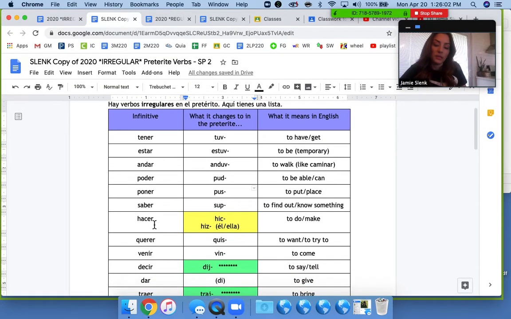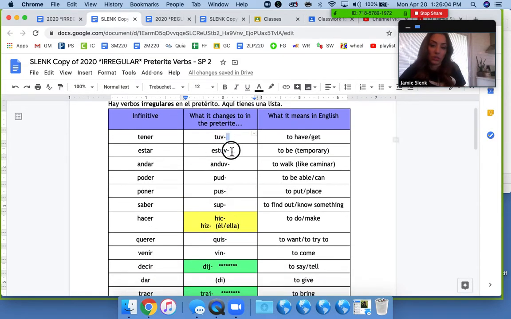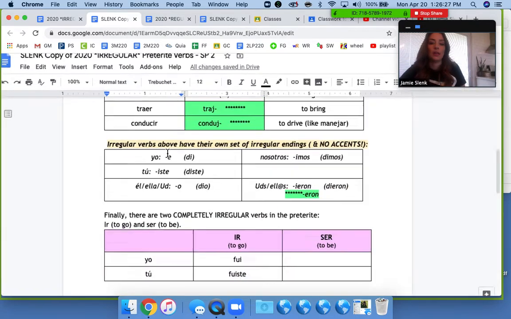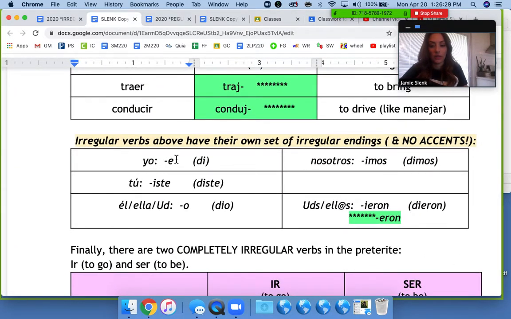So once you change the beginning of the word to these roots, irregular verbs all have the same endings. It doesn't matter if it's an ER verb or an AR verb or an IR verb. So for example, tener is an ER verb and estar is an AR verb, but if we scroll down here, we can see that all of these endings are going to be the same for them. In the yo form, it's all going to end with the letter E.